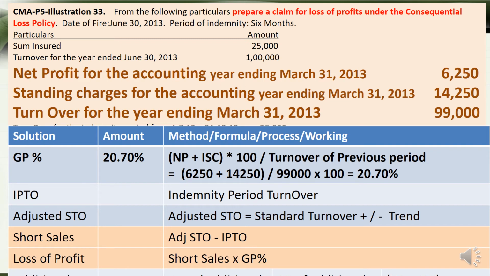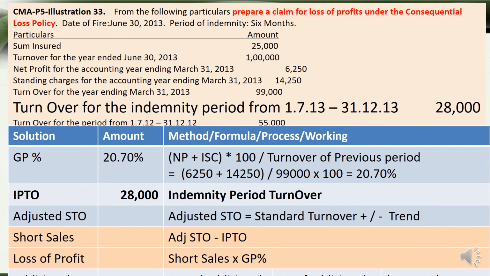So we take that value, and then we take that value. So we get the gross profit percentage as 20.70%. And then we come to the next item, which is also given in the question. The turnover for the indemnity period is already given. So 28,000, we take that value.